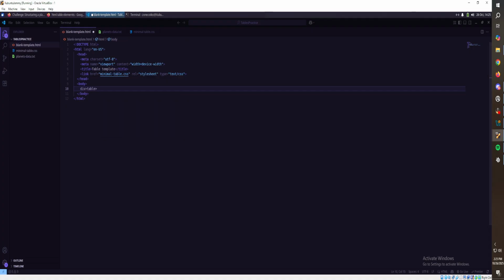How do I do the table head again? T head, I think. Plus a table body, right? Yeah, so inside the table head we'll have our stuff, and then inside the table body we'll have the rest of the information.